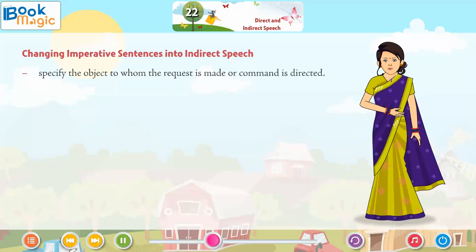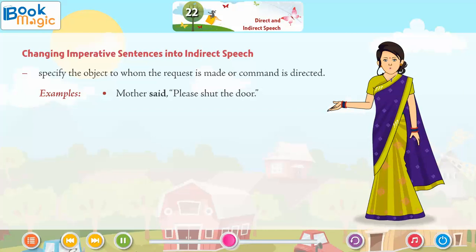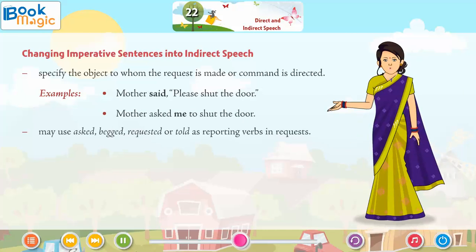Specify the object to whom the request is made or command is directed. Examples: Mother said, "Please shut the door." Mother asked me to shut the door. May use asked, begged, requested, or told as reporting verbs in requests.